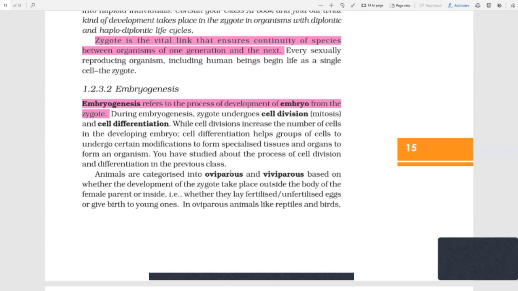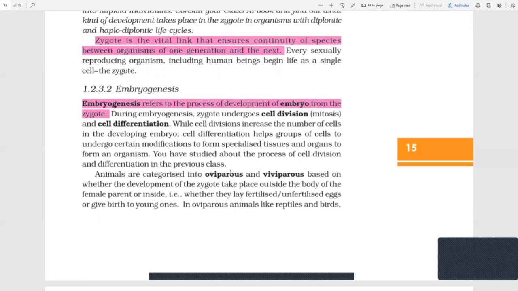Embryogenesis. Okay, now zygote, as I told, it's a mass of cells. Now it undergoes cell division and cell differentiation. Consider cell division first: that mass of cells has to become a baby. So it has to grow in number so that it can form a particular shape, and they have to be large in number. After the cell has been divided by mitosis, the cells can increase in number, and then cell differentiation.